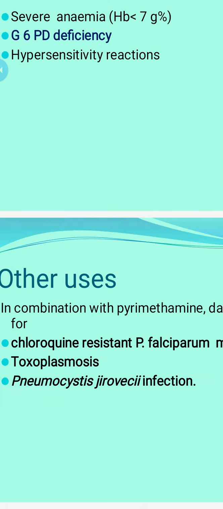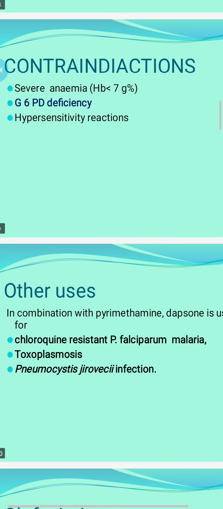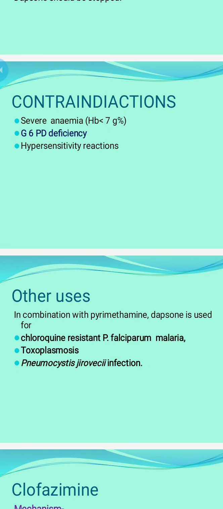Dapsone is not exclusively used for leprosy. It can be used in other diseases, in combination with pyrimethamine. Dapsone is used in chloroquine resistant falciparum malaria. It can be used in toxoplasmosis in combination with pyrimethamine, and also in pneumocystis jirovecii infection. Among them, toxoplasmosis is the more common use. In falciparum malaria it is not commonly used, and for pneumocystis jirovecii we have better drugs. So toxoplasmosis is a good use of dapsone.